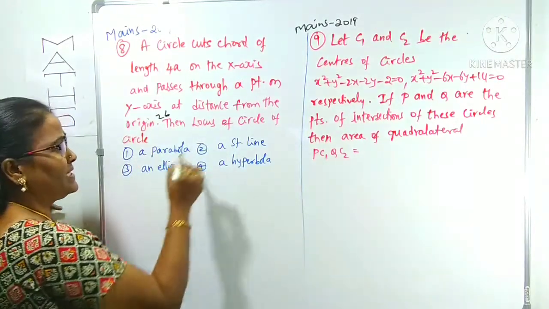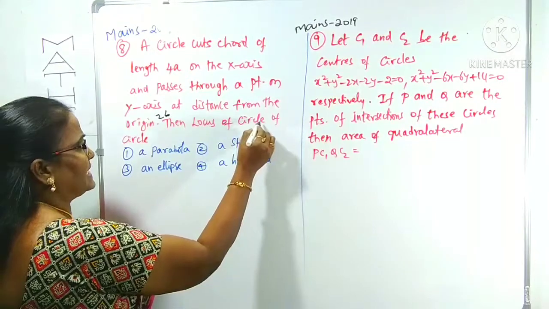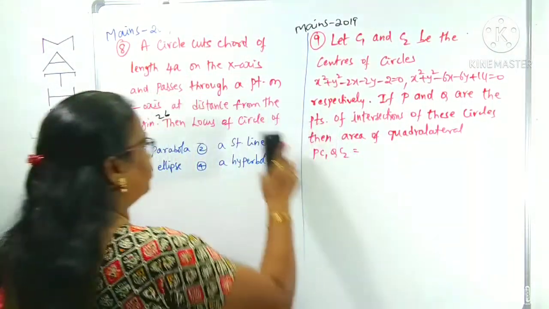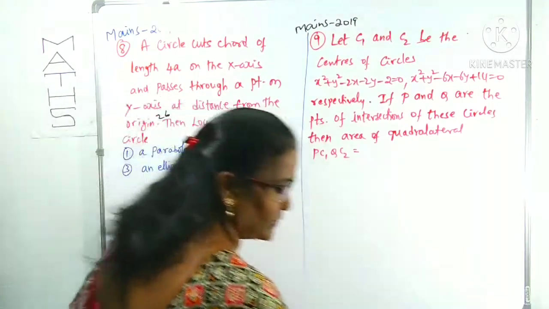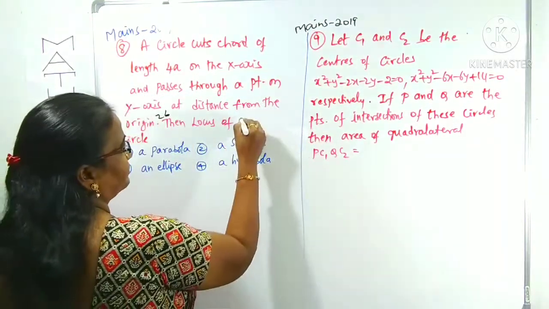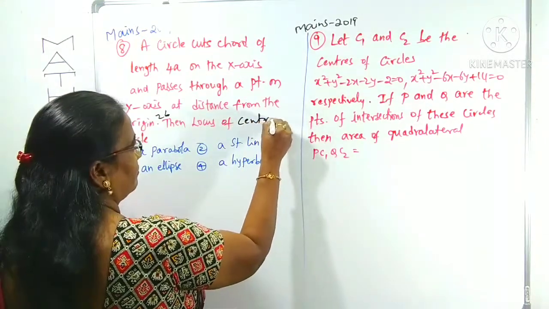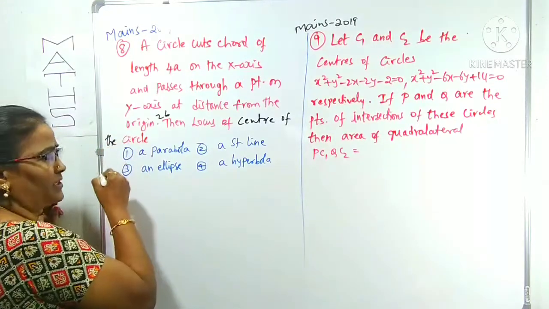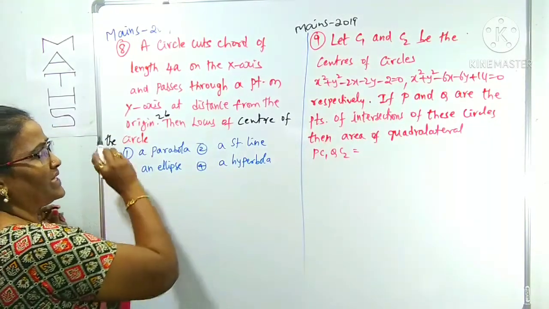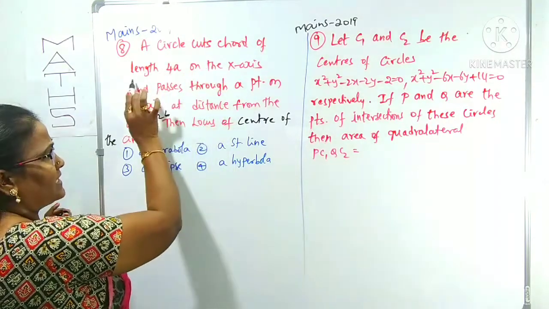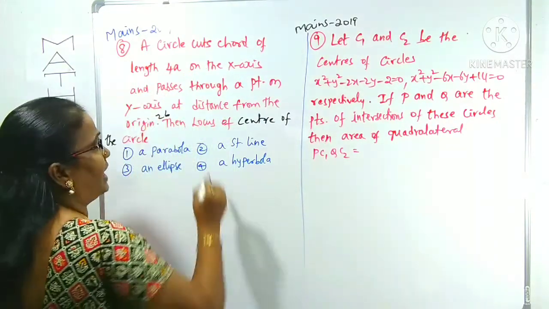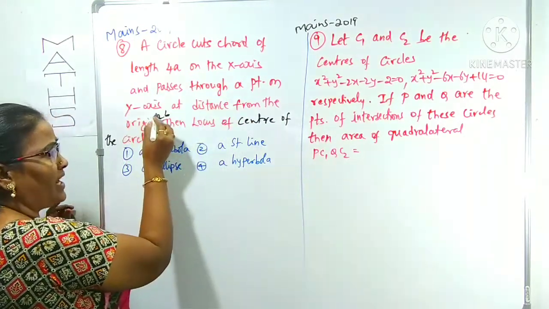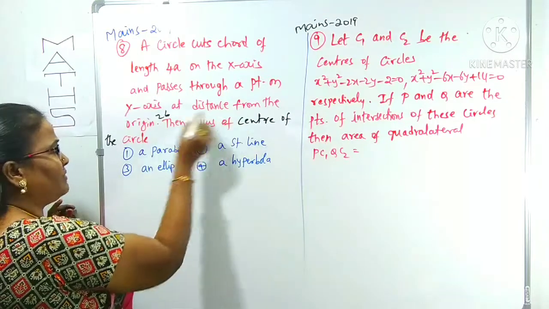Then the locus of the center of the circle. Okay, the locus of the center of the circle we can find out. First of all, you have to know what the first sentence says. A circle cuts a chord of length 4a on the x-axis and also passes through the point which is on the y-axis at a distance from the origin of 2b.